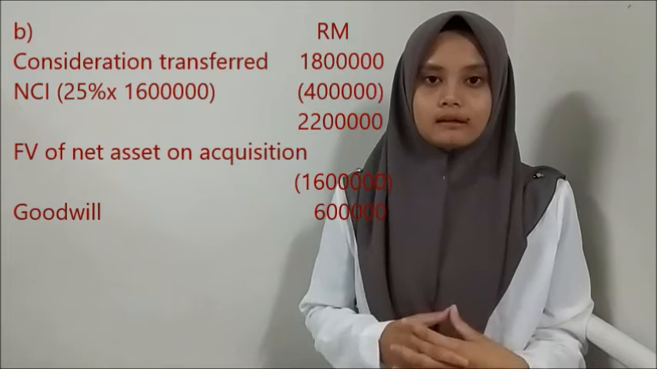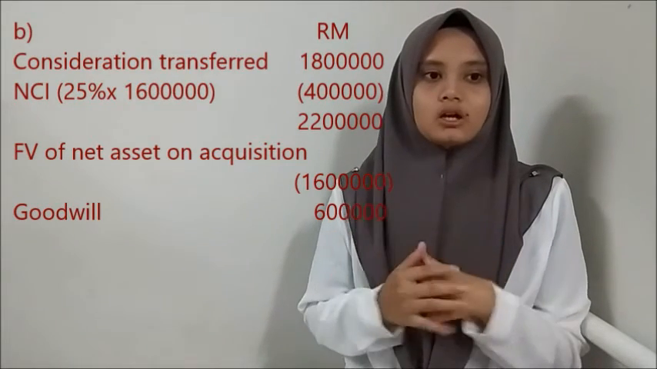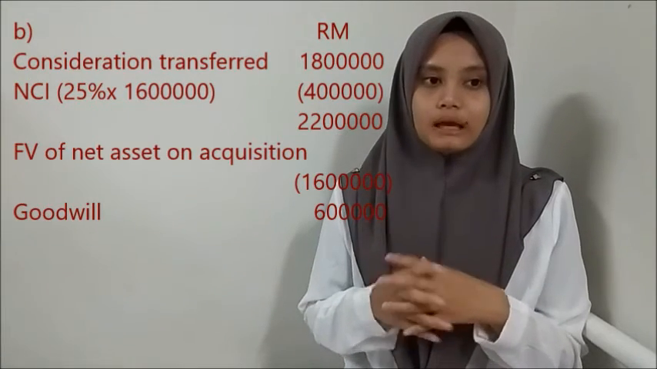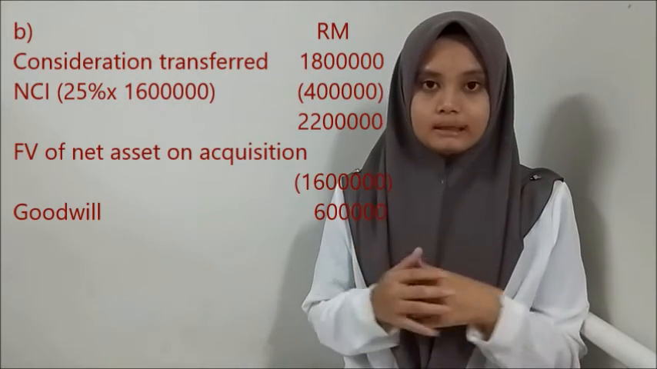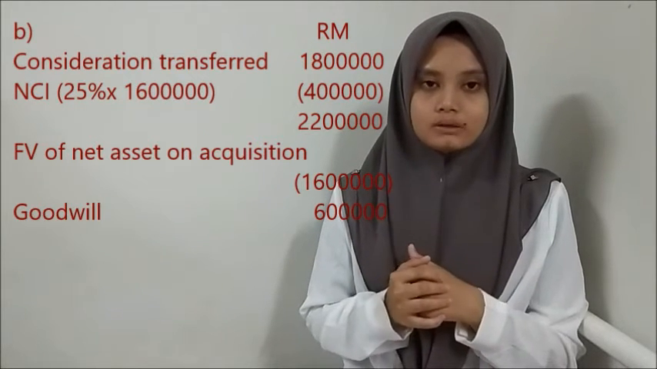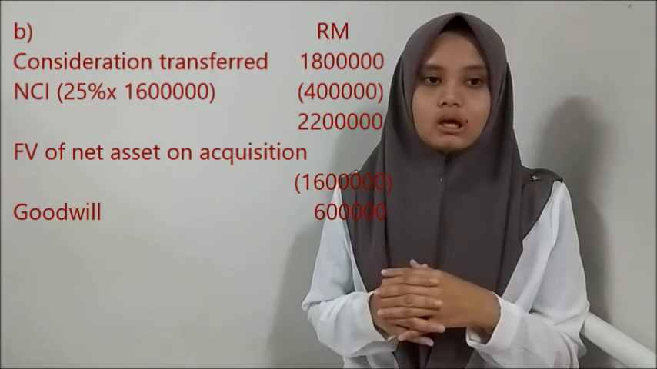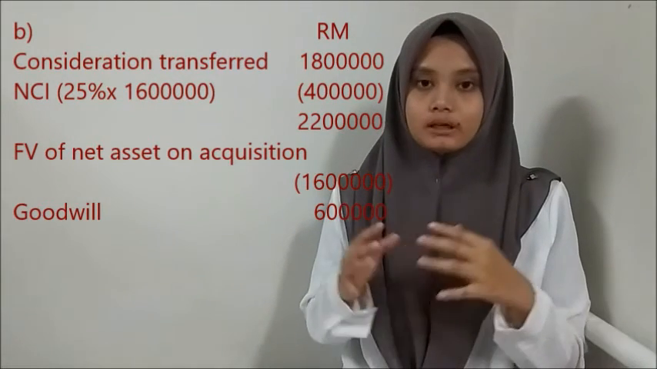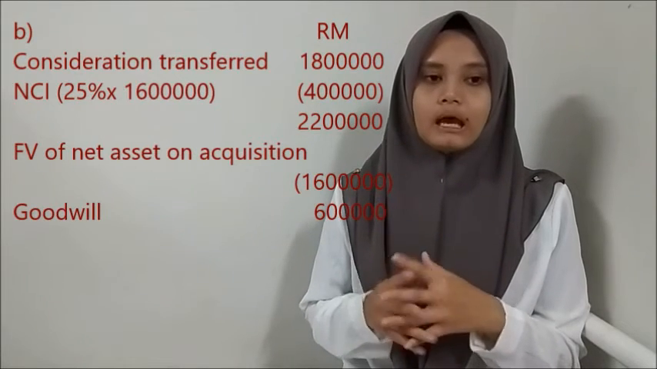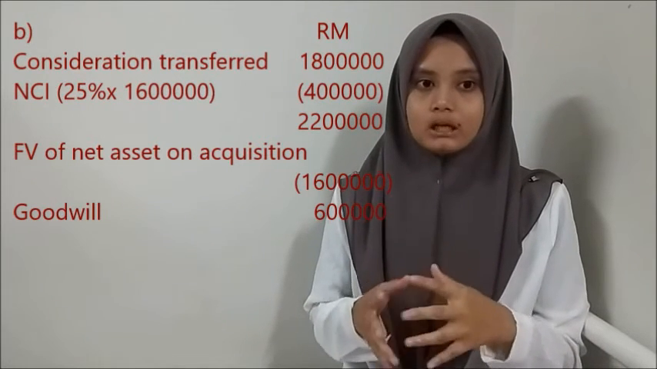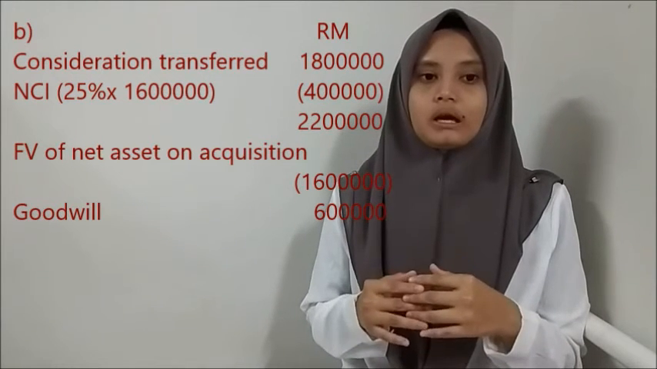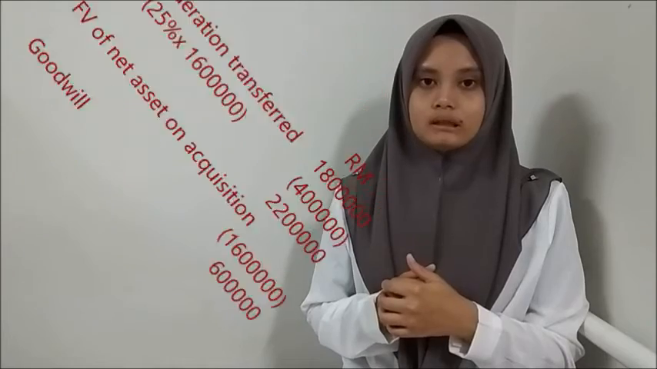Question 3B, calculate the goodwill. First, consideration transferred is 1,800,000 plus the NCI, which is 25% times the value of the net asset, 1,600,000. So we get 400,000, and we add consideration transferred plus NCI, so we get 2,200,000, and we minus the fair value of the net asset on the acquisition, which is 1,600,000. So we get goodwill of 600,000.